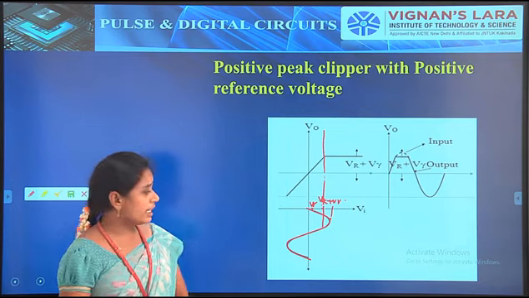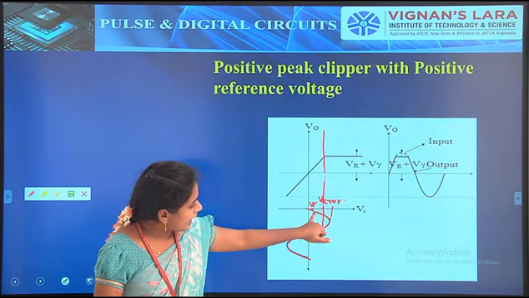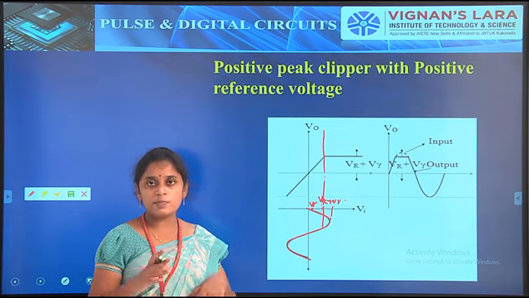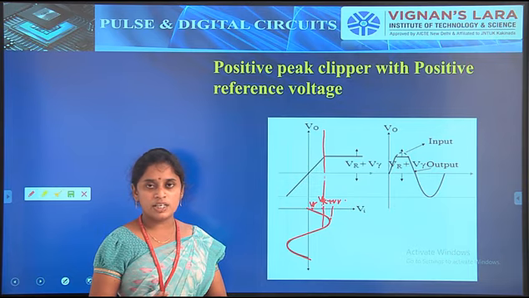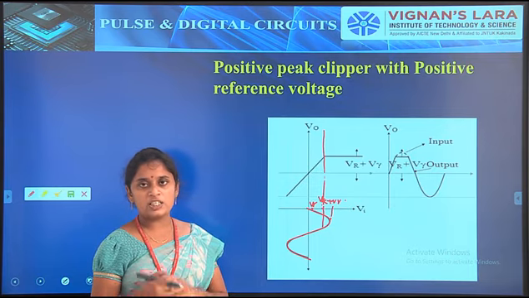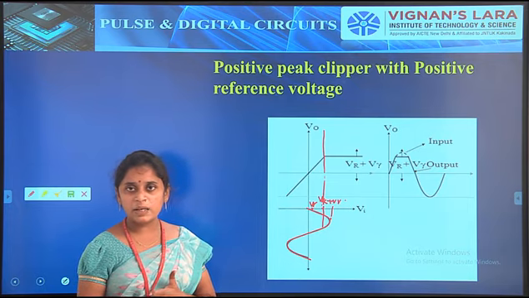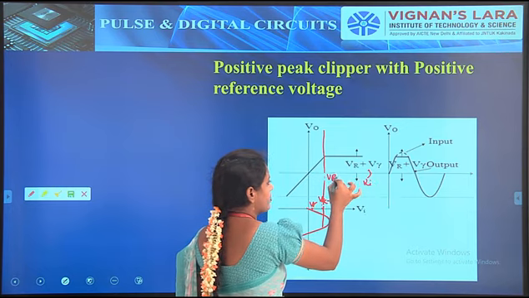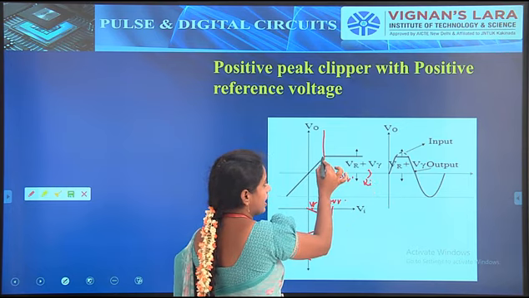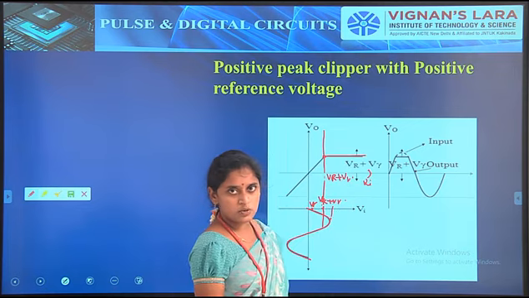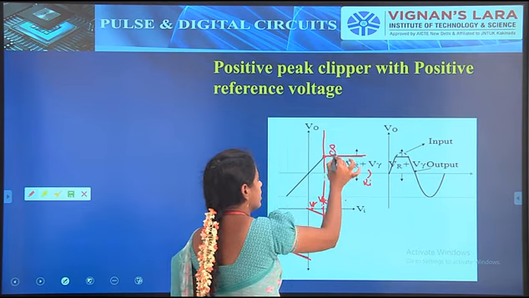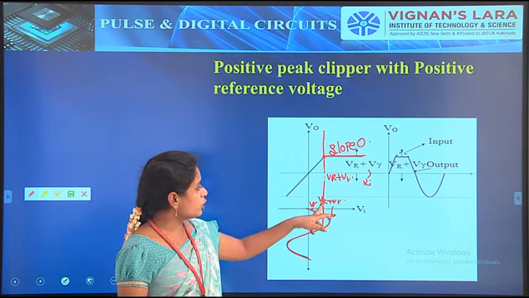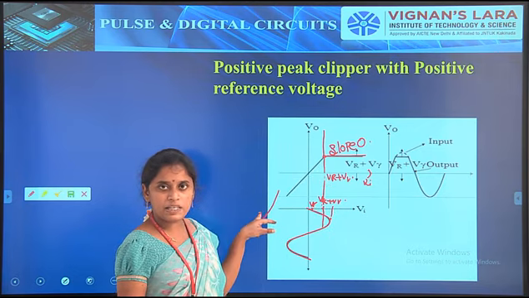And simply we can say that this is the input voltage, Vi greater than VR plus V gamma. So then what happens? The input voltage is more than VR plus V gamma, then the diode is off. So in this time the output is VR plus V gamma only, and the slope will be 0. This is indicated as Vi, and here VR plus V gamma. The output is only VR plus V gamma, indicated with slope 0.